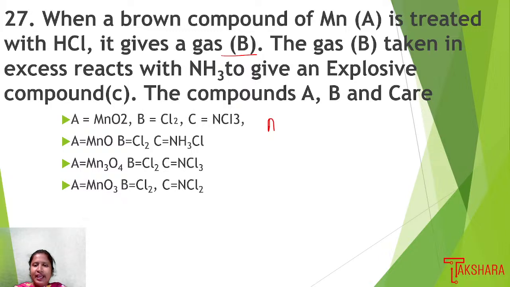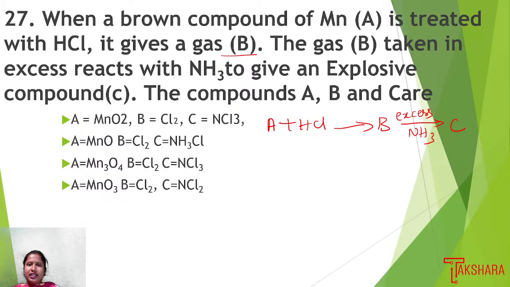So A is Mn, they are saying. So when the brown Mn compound is treated with HCl, it is going to give the gas B. Again this B is treated with excess NH3. We are going to get the product C. Then what are A, B, C, they are asking.